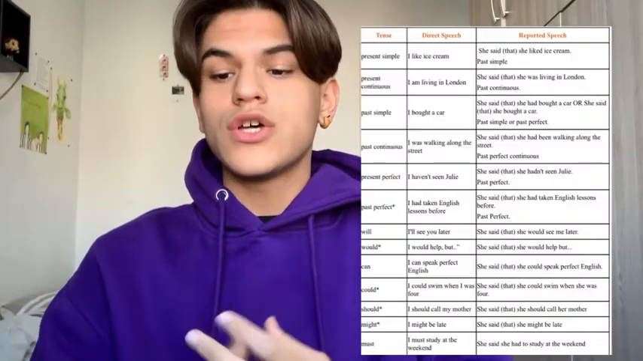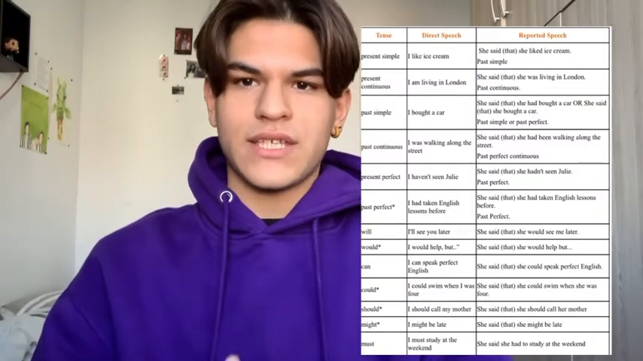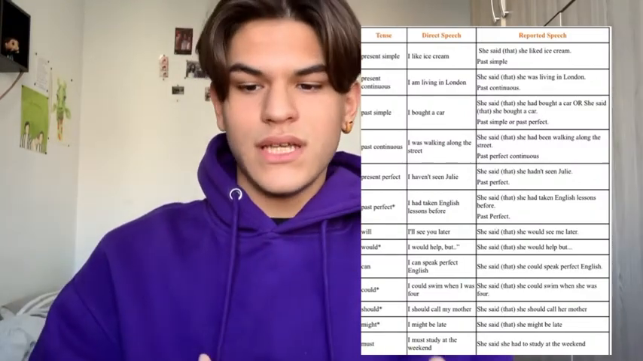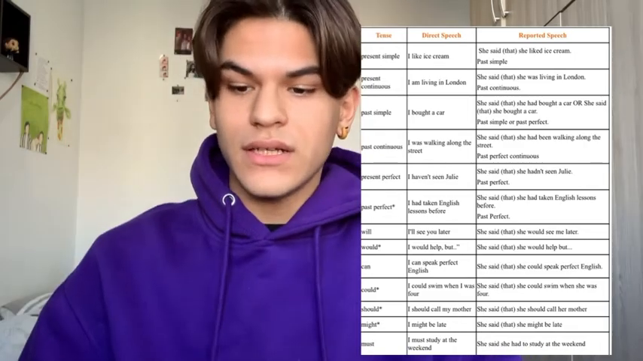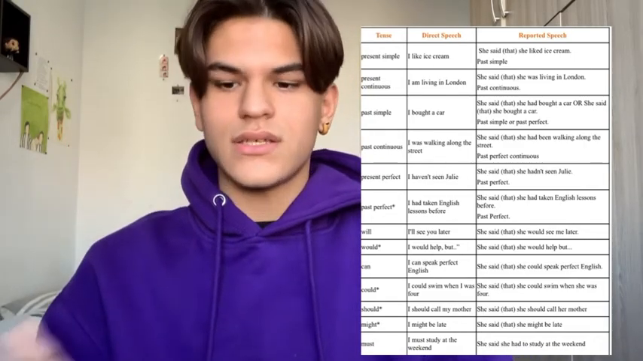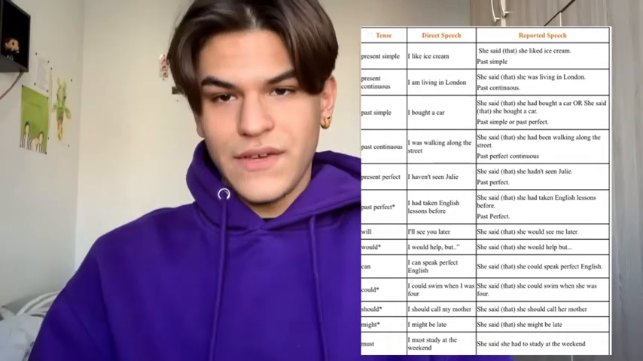Well, people, this is a very simple question. If our sentence is in present simple, for example, I like ice cream, it's very easy in reported speech because we have to change it to past simple. So it would be, she said she liked ice cream. The same is with present continuous. If the sentence in present continuous is, for example, I am living in London, we have to change it to past continuous. So it would be, she said she was living in London.